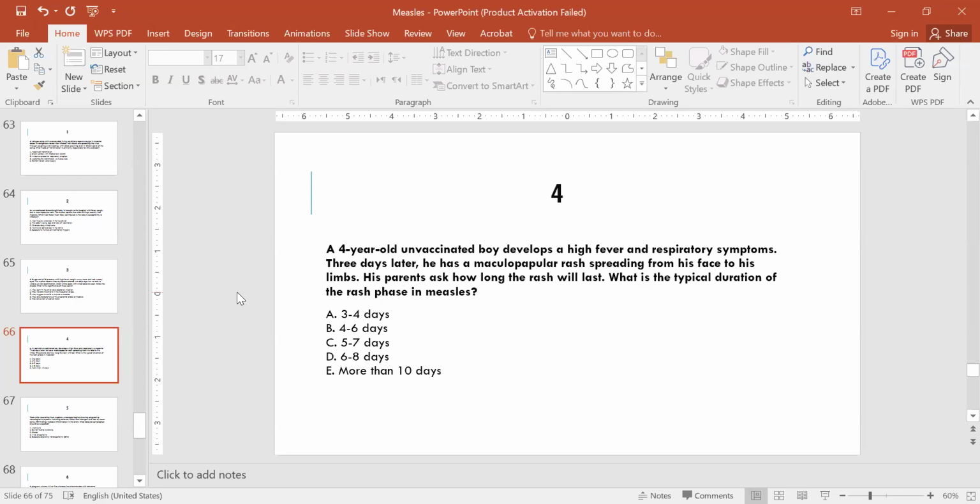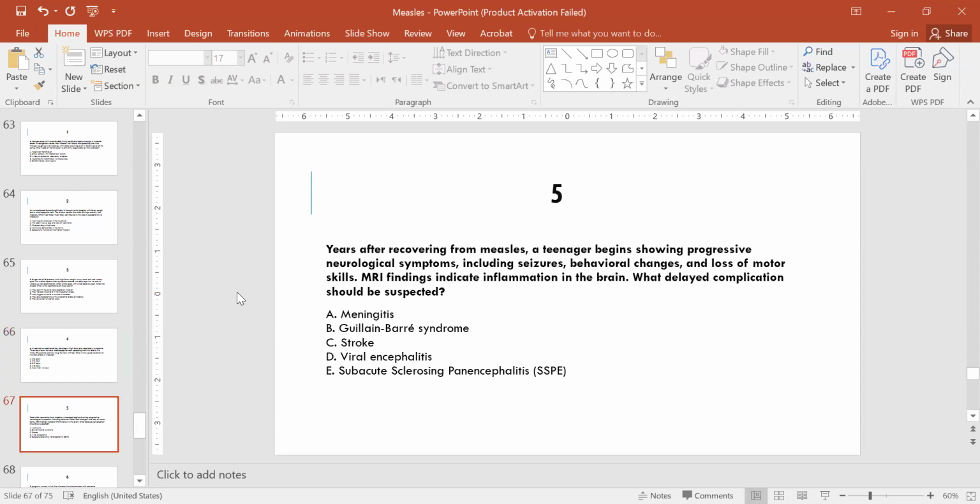Option A, 3 to 4 days. Option B, 4 to 6 days. Option C, 5 to 7 days. Option D, 6 to 8 days. Option E, more than 10 days. Option A is the right answer, 3 to 4 days.